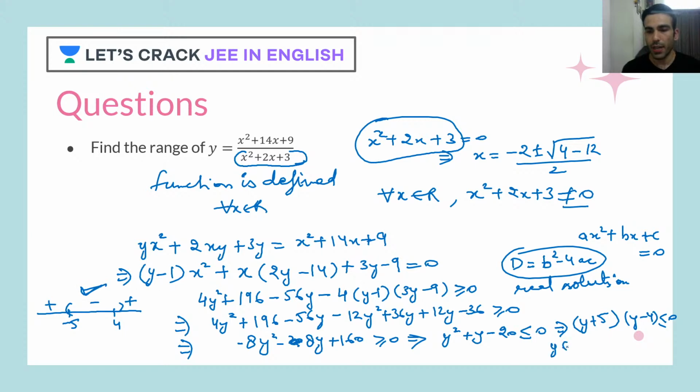So y will belong to minus 5 to 4 with a closed bracket, because the equal to 0 sign is here. Okay, so this is your range. That's it. Easy question. I hope you all understood. If anyone has a doubt, you can ask me. I'm waiting.